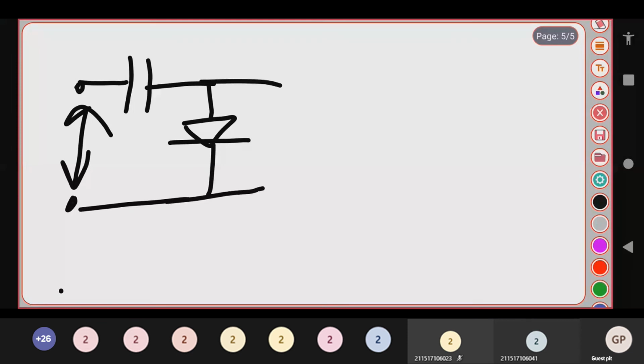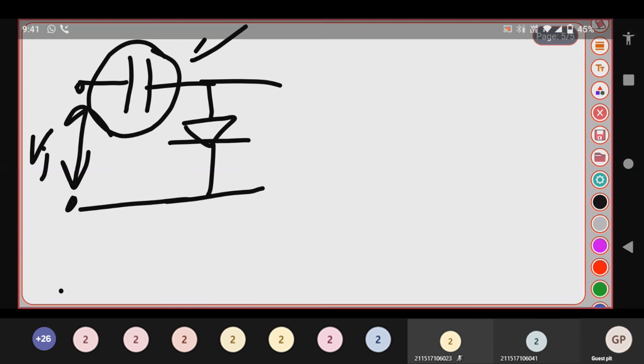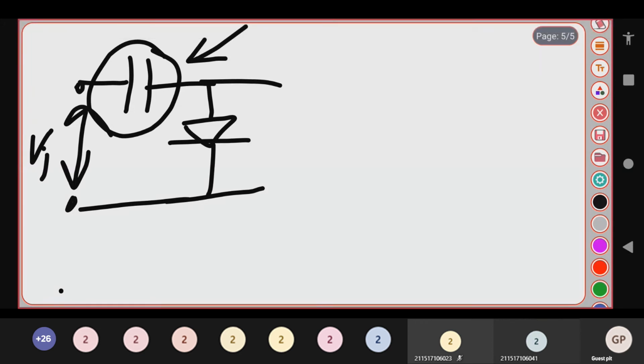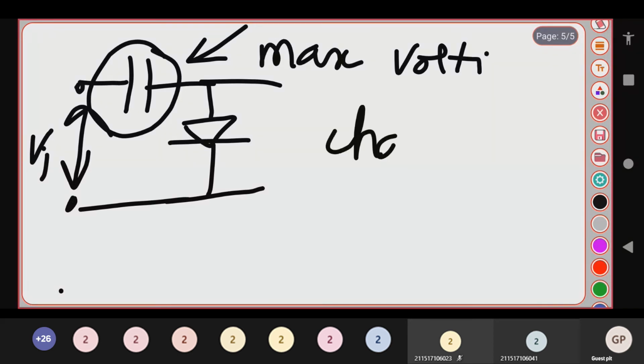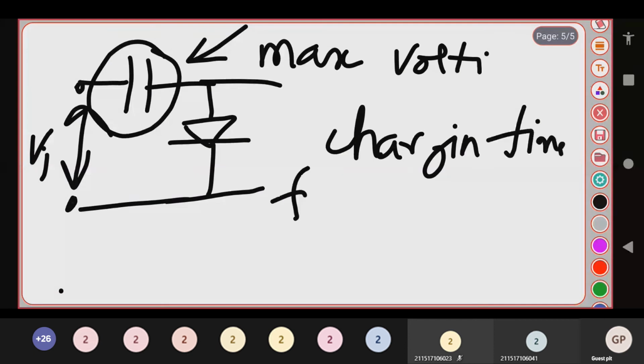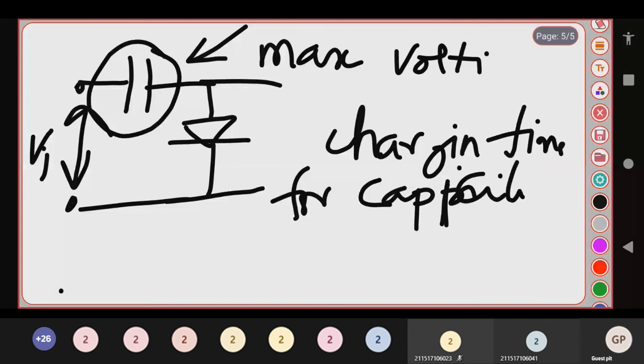When you give an input voltage of Vi, this capacitor charges to the maximum voltage. So the charging time is very low.